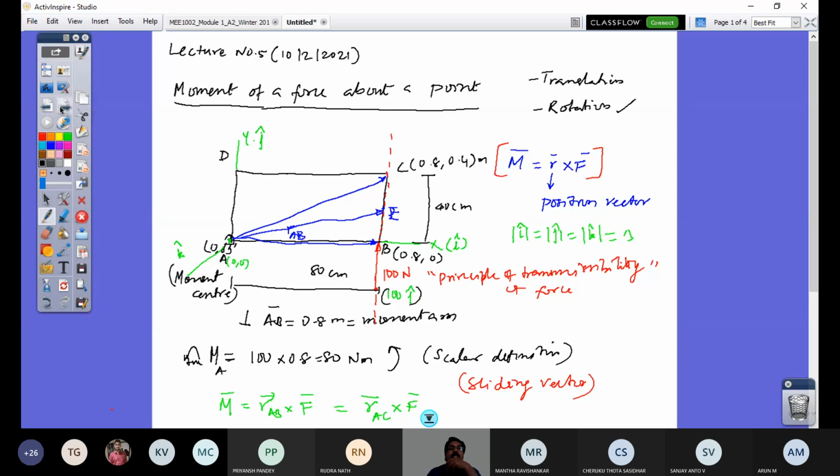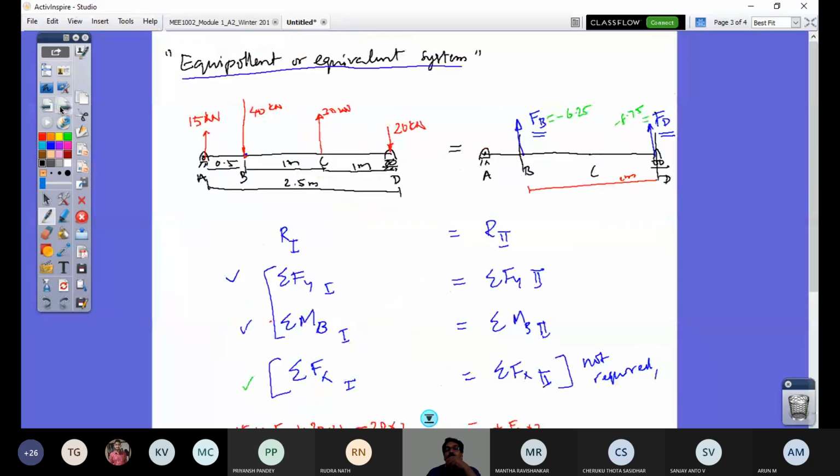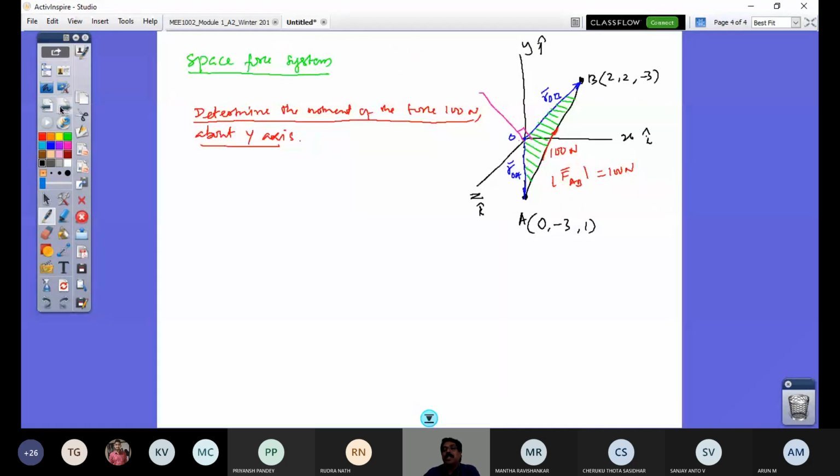But now this force is in space, so I need to represent it as a Cartesian vector. How do I represent it? For that I require the unit vector of this line, the UAB vector. How do I get this unit vector? Another 5 minutes and I will stop this lecture. The unit vector AB will be the position vector of B with respect to A, RAB, divided by the modulus of RAB.